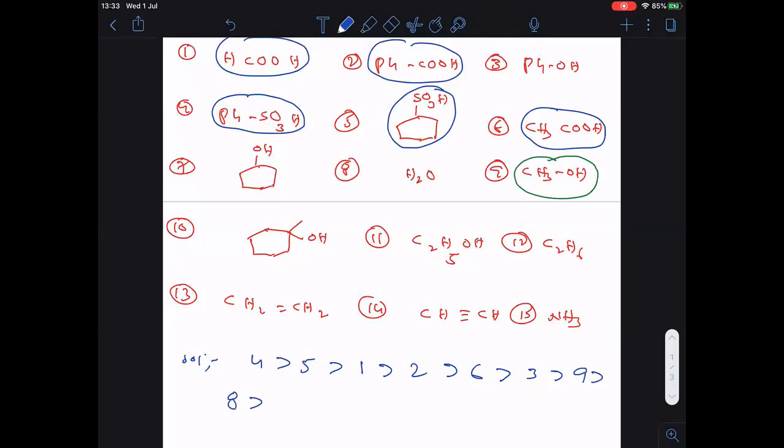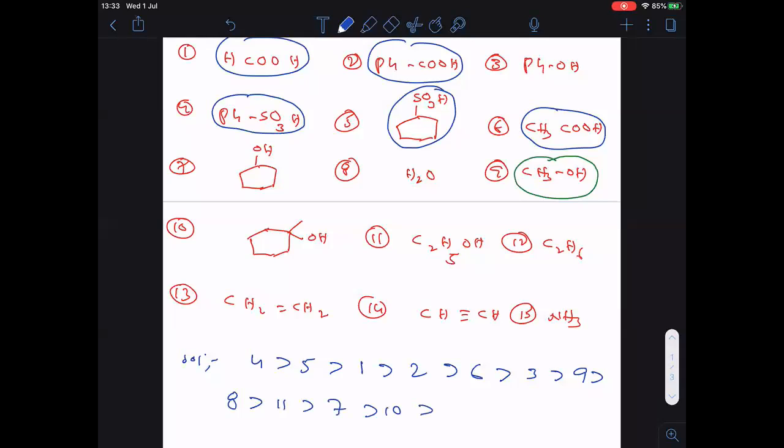Clear? After 8, next primary alcohol. Then after secondary alcohol, 7. Tertiary alcohol. Acidic strength: primary greater than secondary greater than tertiary.